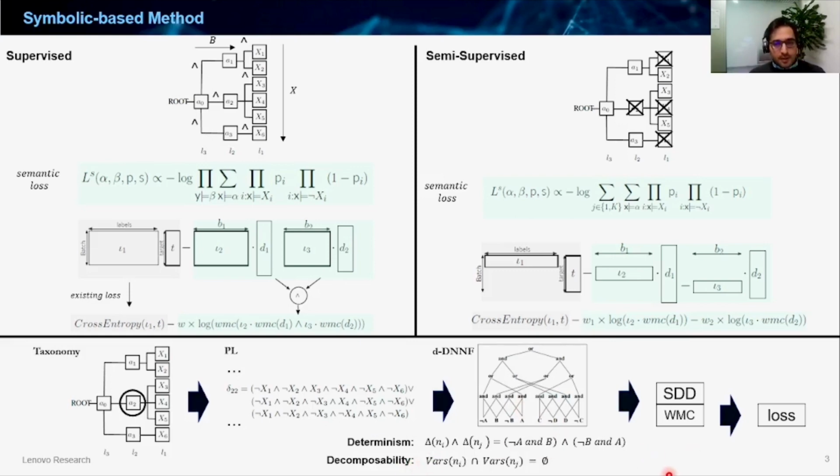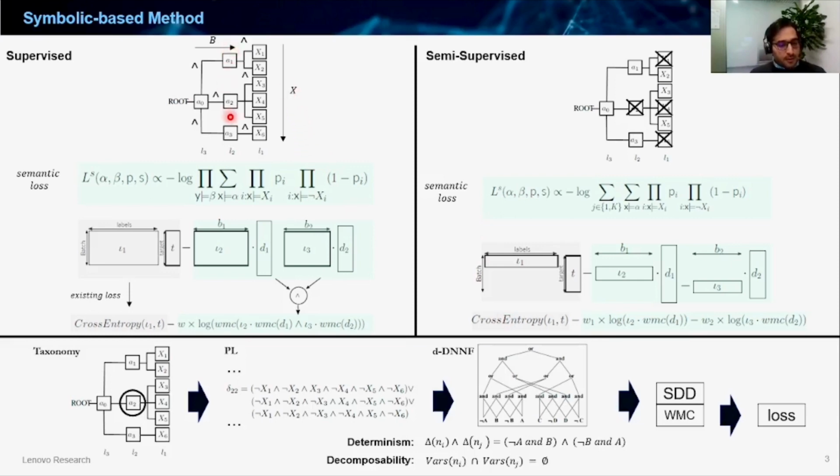And then we used weighted model counting (WMC) to compute satisfaction of the formula. And finally, we use circuit compilation techniques (SDD) to compute both the values and the gradient of the semantic loss in time linear to the size of the circuit. A semantic loss is defined as a function of sentences alpha and beta in propositional logic, which are defined over variables x and b, as you can see here.